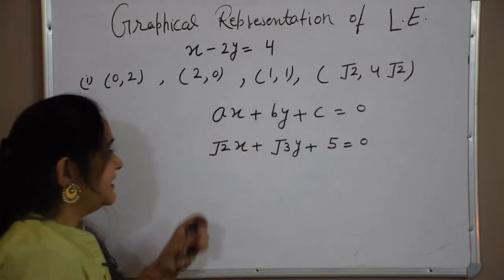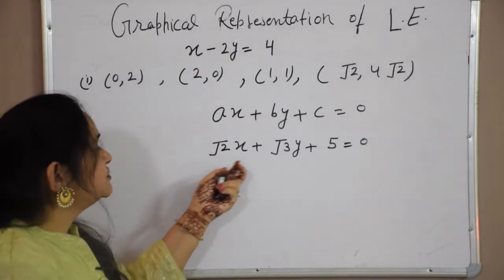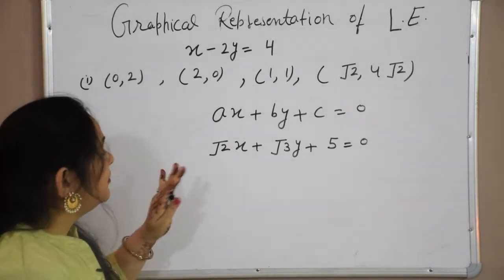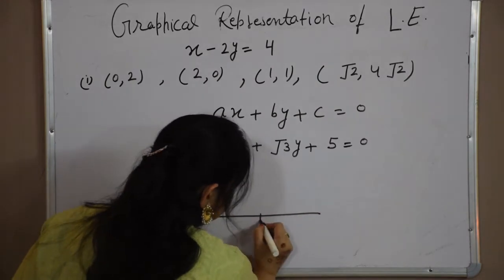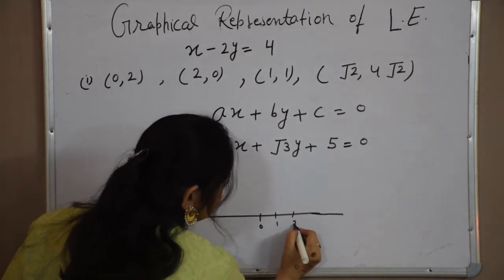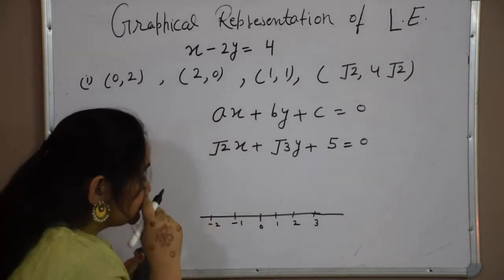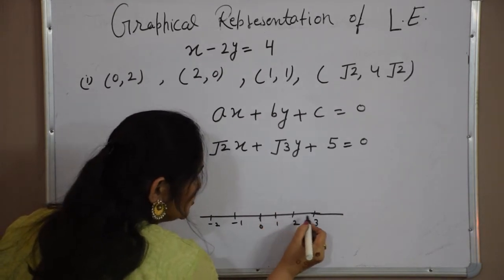So if they ask whether it is a linear equation in two variables, yeah, definitely, because root 2, root 3 is possible, irrational numbers are also possible. And in the real line also we can see that if we are having a real line like this: 0, 1, 2, 3, minus 1, minus 2. So we are not just considering these 0, 1, 2.